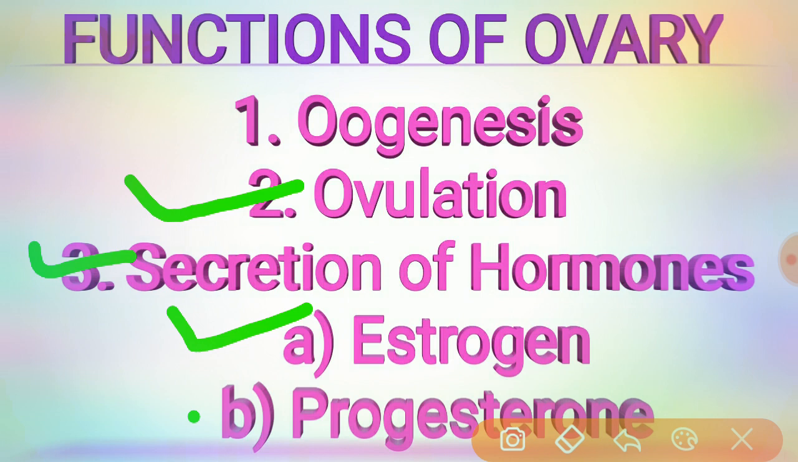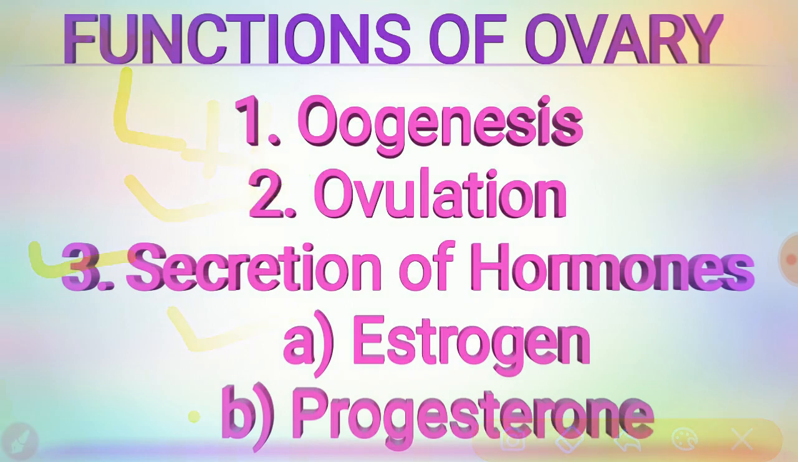Then coming to the progesterone. Here the progesterone is secreted under the influence of LH, luteinizing hormone, and it works with the estrogen, especially for preparing the endometrium for implantation of the fertilized ovum. Mainly this progesterone inhibits the uterine contraction during pregnancy, and it prepares the mammary glands for the secretion of milk. Got it? So these are the functions of the ovary.